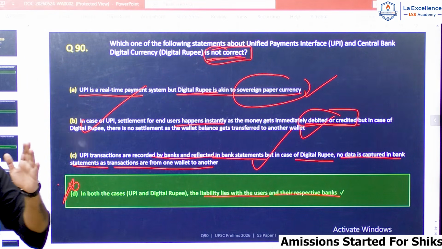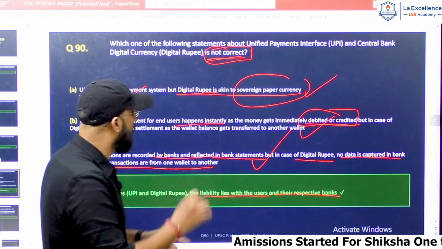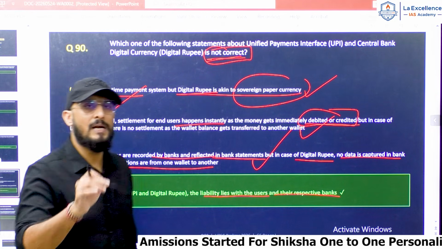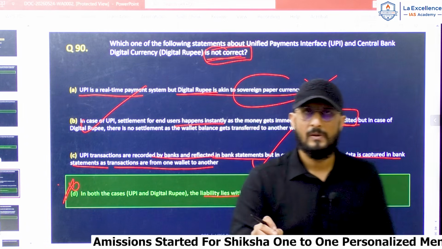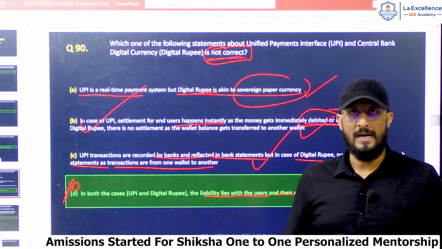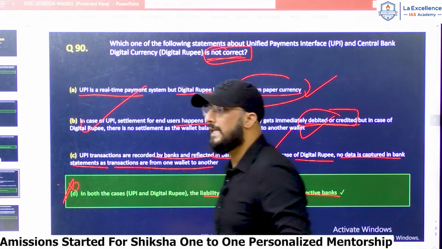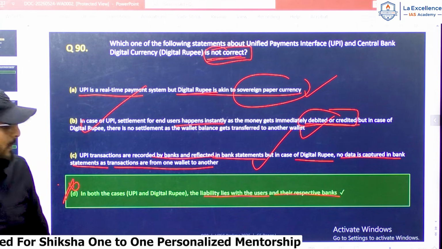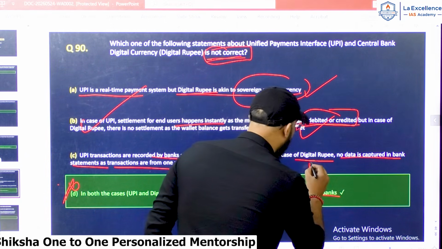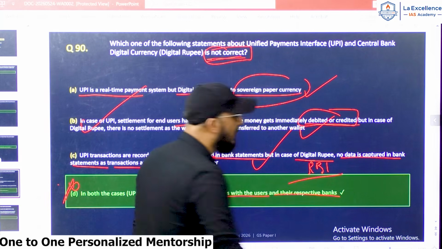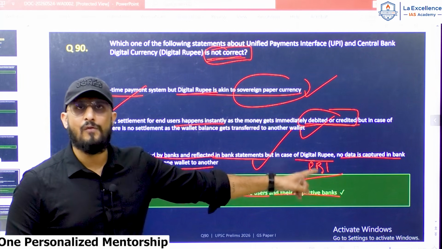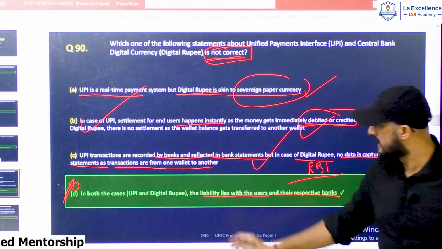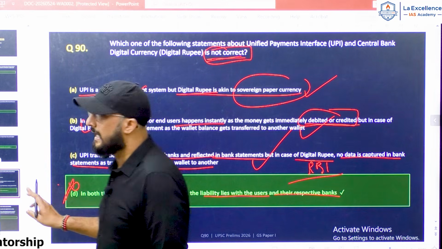Why is statement D wrong? Because, as I have mentioned, digital rupee is nothing but Indian rupee in digital format. So, who has the liability for Indian rupee or Indian currency? RBI has the liability. Indian rupee or Indian currency is the liability of RBI and not of individual banks. Hence, statement D is incorrect.